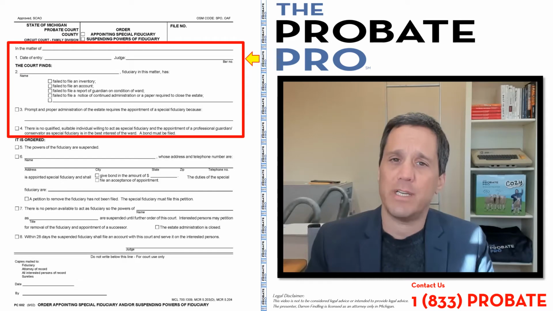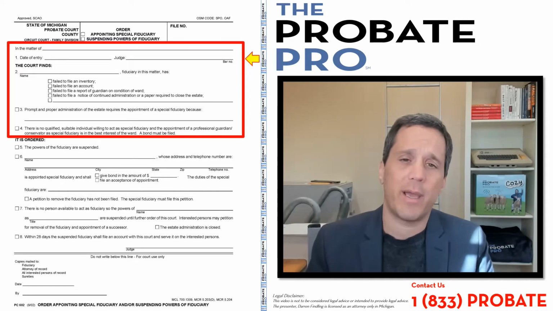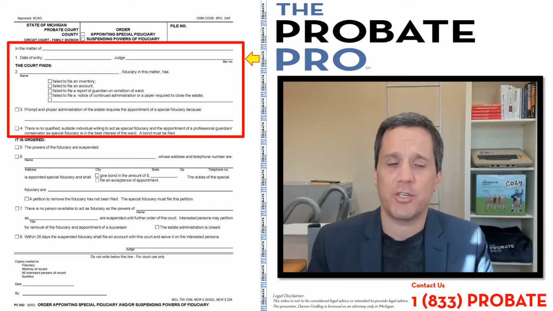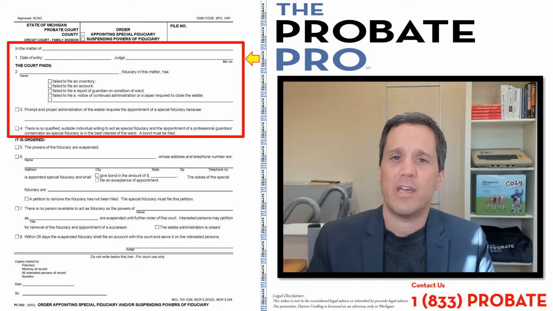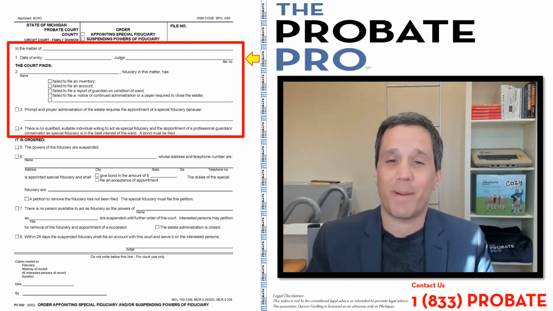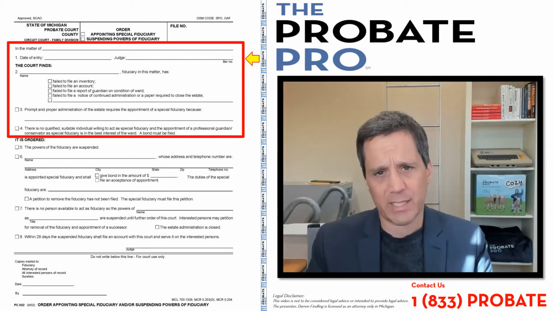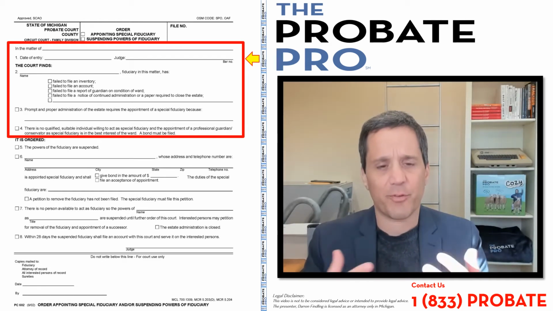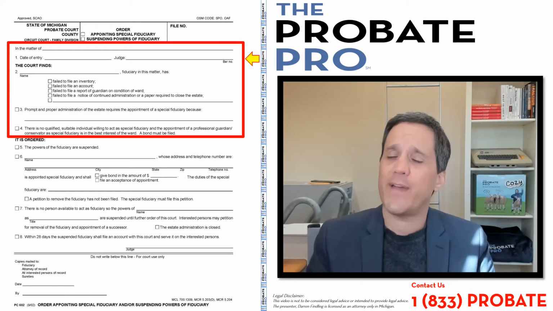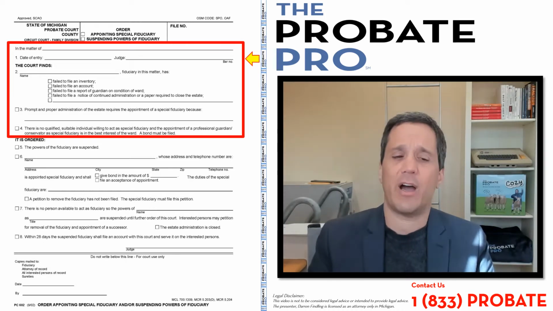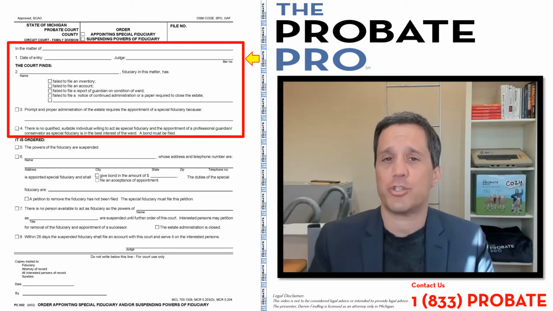The date of the entry of the court order and the judge, and the bar number, which is the professional number of that judge. And then the findings of the court. In this particular case, the court has found that the fiduciary, maybe it's the personal representative, trustee, guardian, conservator, etc., has failed to do something. And then there are nice little checkboxes here to address those most commonly forgotten to be performed. Failed to file an inventory, failed to file an account, failed to file a report of guardian on condition of ward. This would, of course, be in a guardianship context.